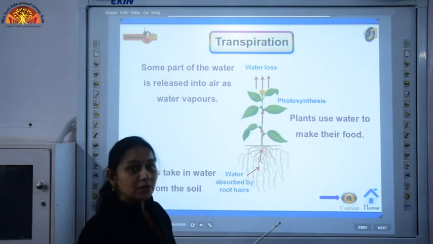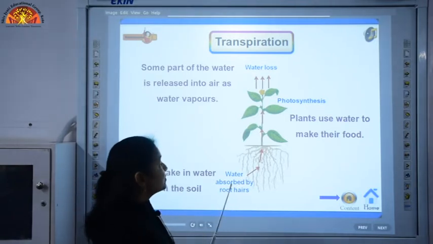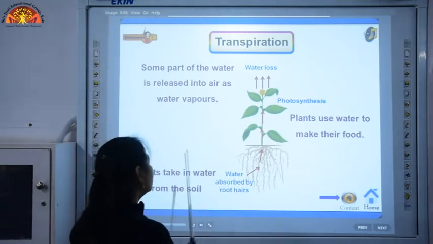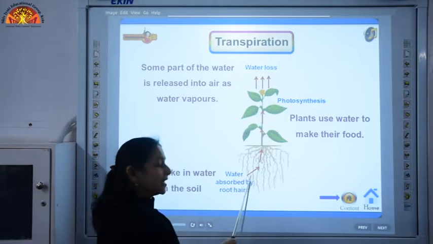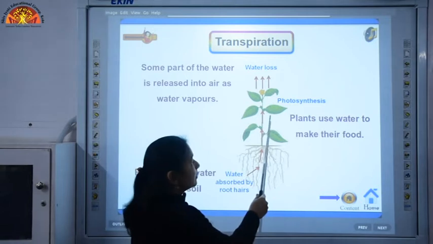And the next process, that is transpiration. A new term, transpiration, means that plants, you all know that they take in water from the soil. Water is absorbed by the root hairs and this water is used by the plants to make food.